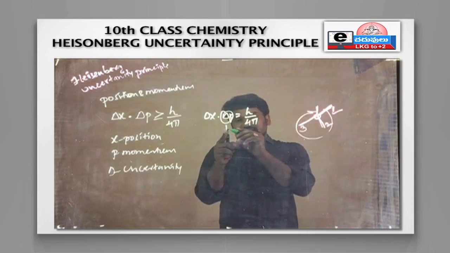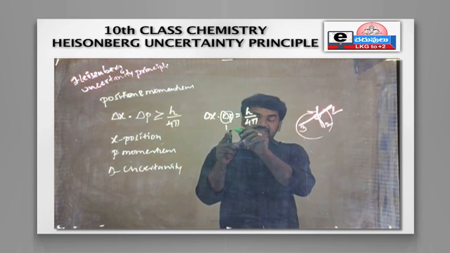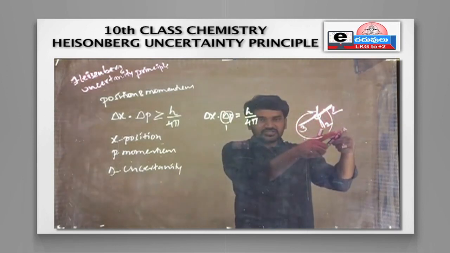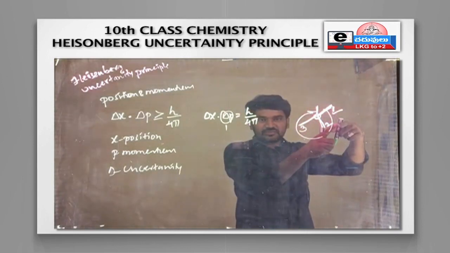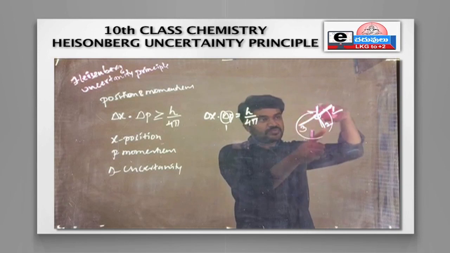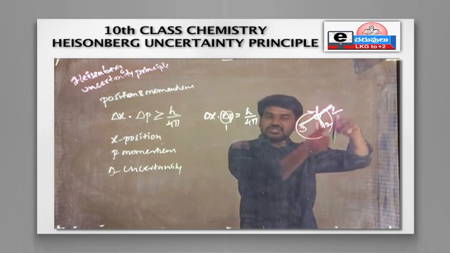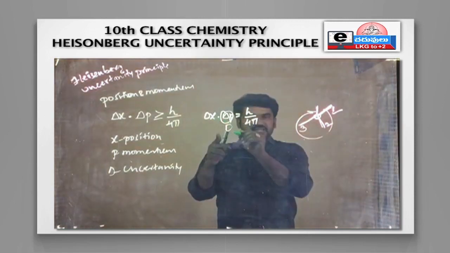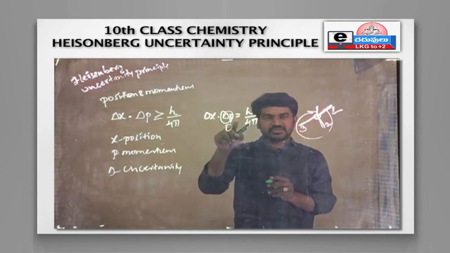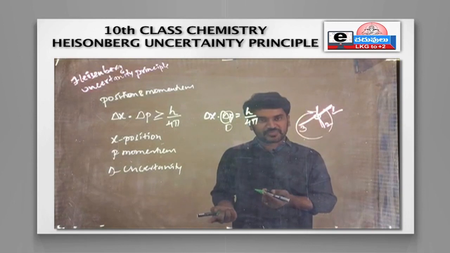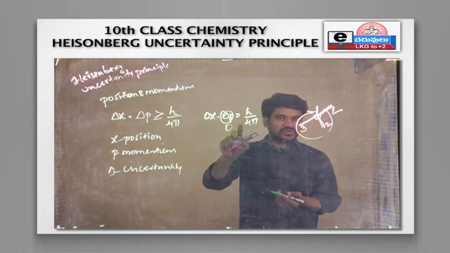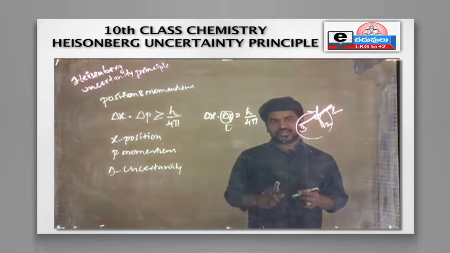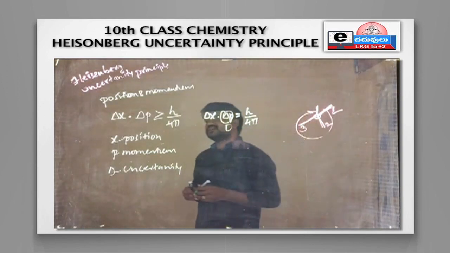That means it is neither less than 1, neither can it be 0. When you find the momentum as 0, you get the position, no? But if delta p is 0, then delta x into 0, that 0 into something is 0 only, right? So it should not be 0, it should be a minimum value at least, right? So that is for the uncertainty.